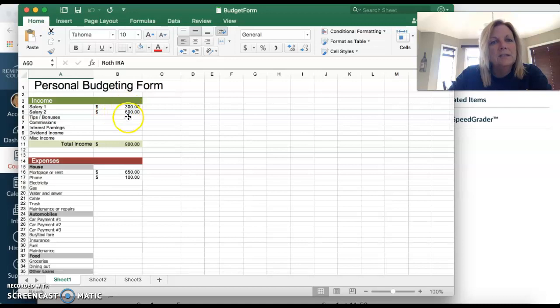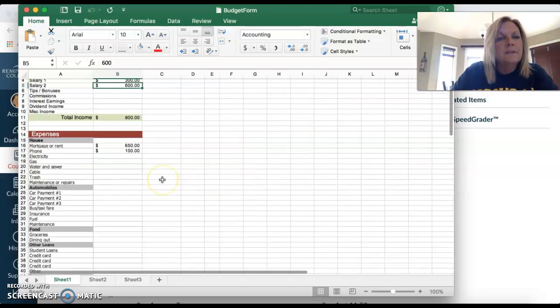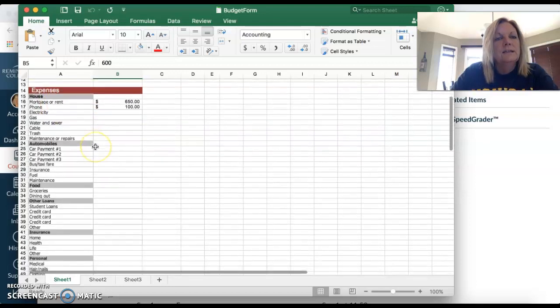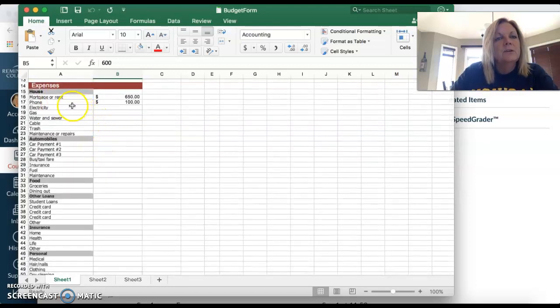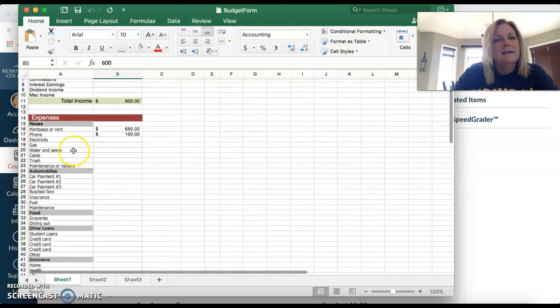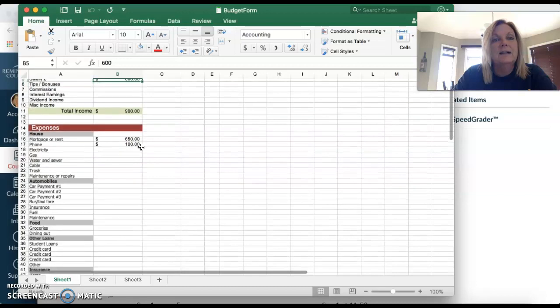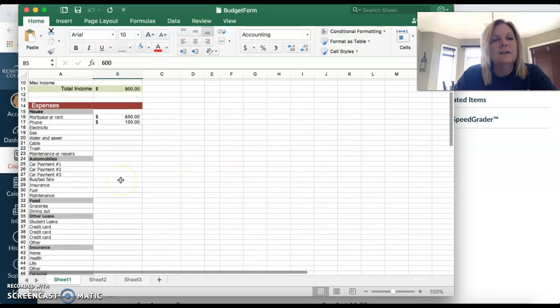And then you can change this income here. You can put in your own income if you want to do that, maybe your spouse's income. If you only have one, you could just fill in just the one. And then as you go through it, it says expenses here, right? So it says here, like if you had $900 coming in and your mortgage or rent was $650, and let's say that your phone cost $100, you're already at $750, so that doesn't leave you much money left here. And then it would need to be divided up.